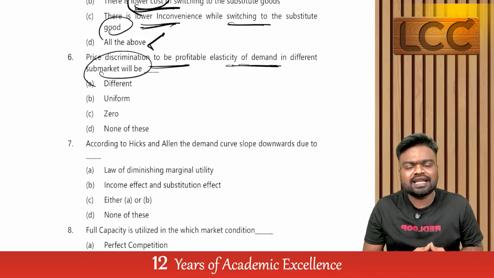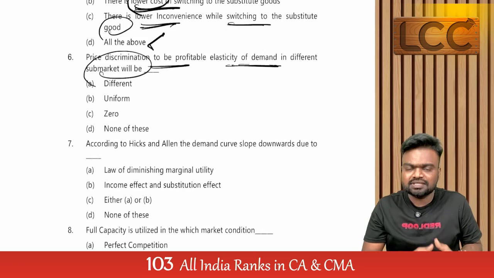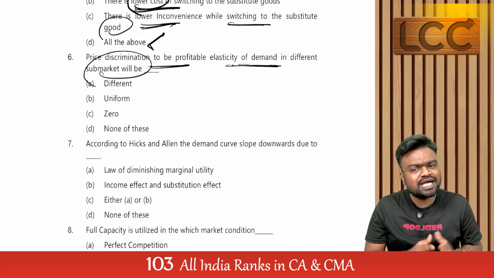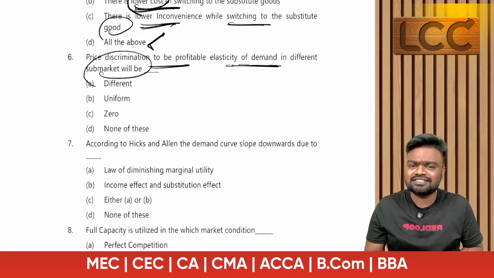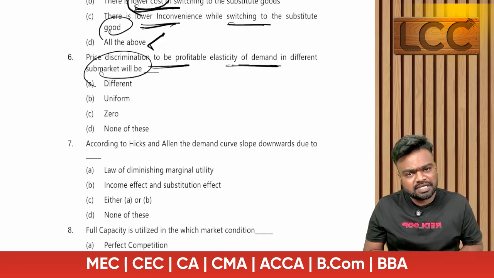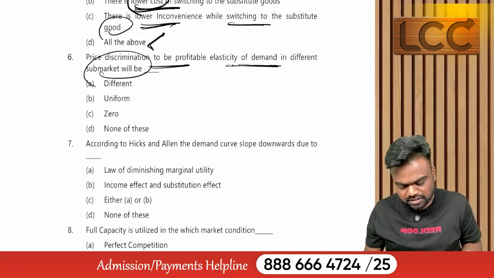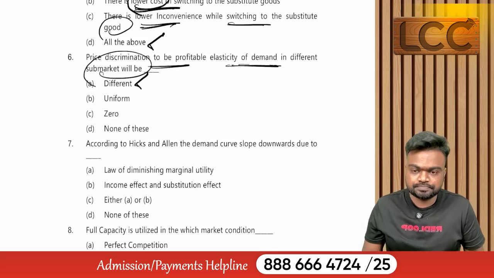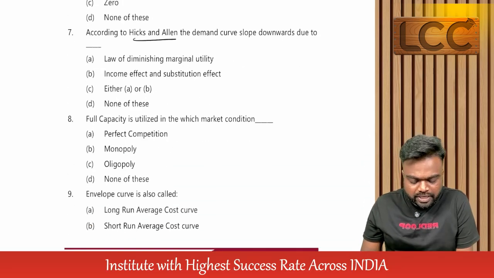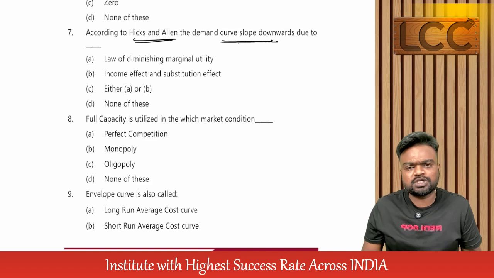If the market is elastic, we are going to charge lower prices. If the market is inelastic, we are going to charge higher prices. That means the elasticity of the two markets will be same or different? Different. So what is the option? Option A. Next, according to Hicks and Allen, the demand curve slopes downward due to what?